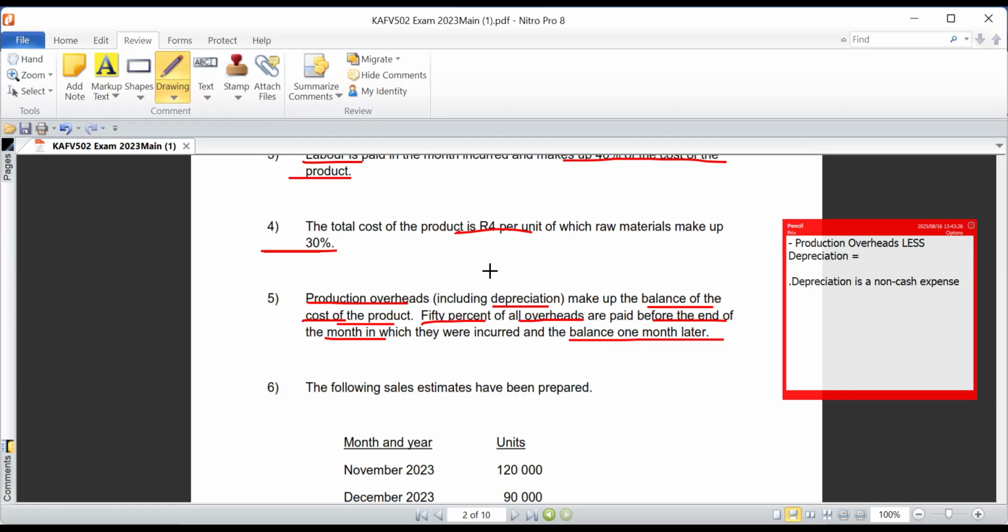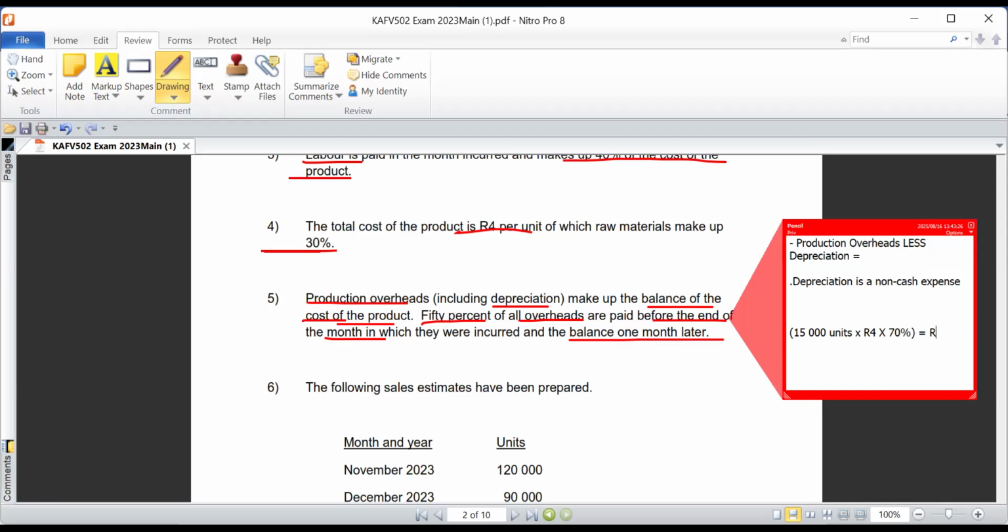Meaning to say, let's assume maybe they sold 15,000 units, right? I'm just doing this so that you can get a picture. So if they had sold 15,000 units, that means 15,000 units multiplied by 4 rand. And then of course we have to multiply this by 70% because that is the balance that they are talking about. That way we get a certain value, which I want us to calculate. Just let me quickly get a calculator.